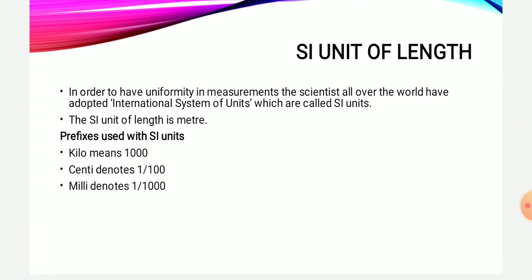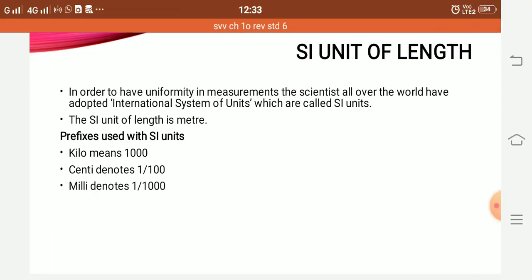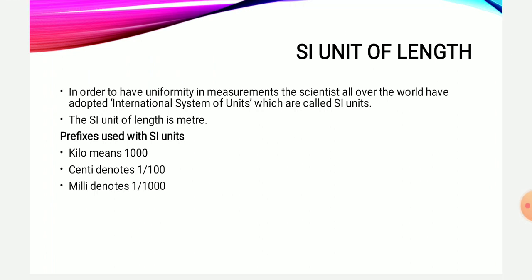Moving on to the next, that is the SI unit of length. What is the SI unit of length? As I told you, there is a need for a globally accepted unit of measurement. For that, scientists all over the world have adopted an international system of units. That international system of units is termed SI, and the SI unit of length is meter. Now these SI units have certain prefixes. A prefix means a word which is added before another word, like meter, which we all know is a standard unit of length.